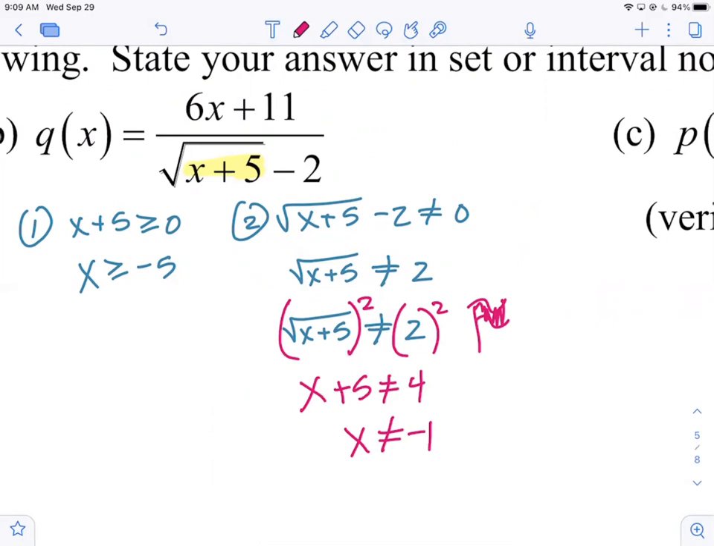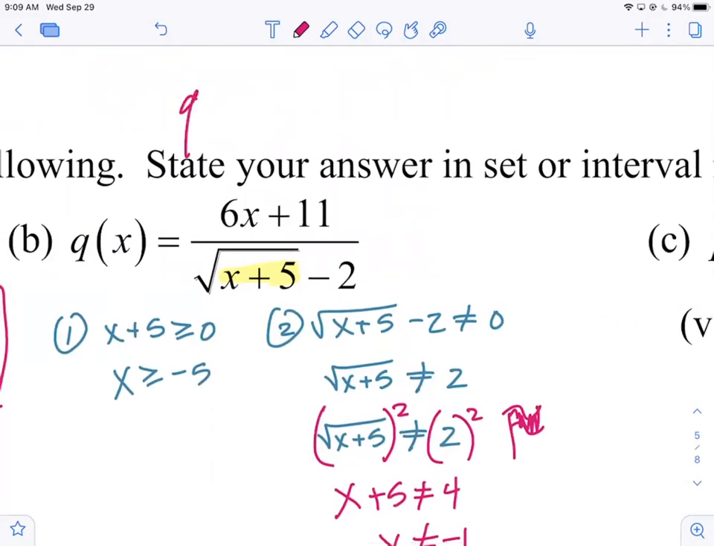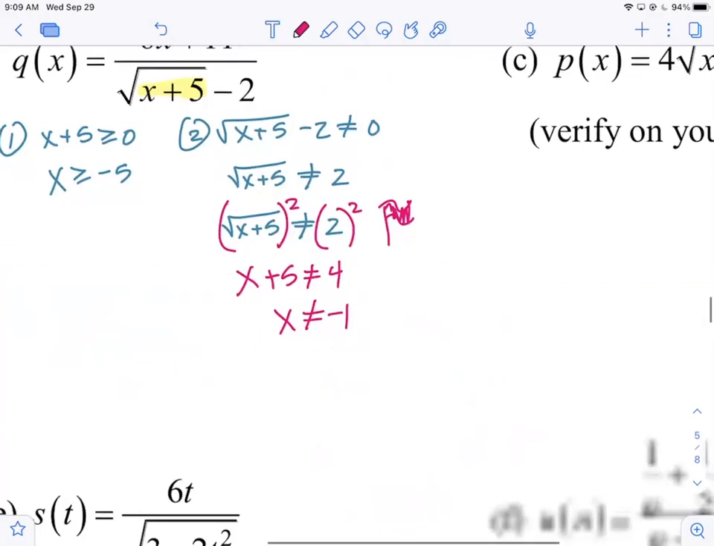When in doubt, you can always plug a number in to see if it works. And when I say when in doubt, plug it into the entire function. What is q of 0? Well, you plug it in the top, you get 11. Plug it into the bottom, you get the square root of 5 minus 2. Is that a real number? Yeah, so 0 works. It gives you an output, okay?